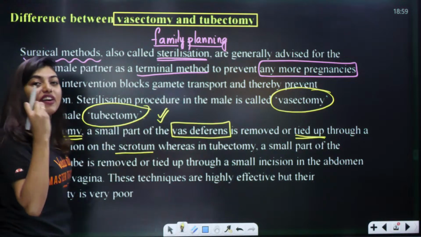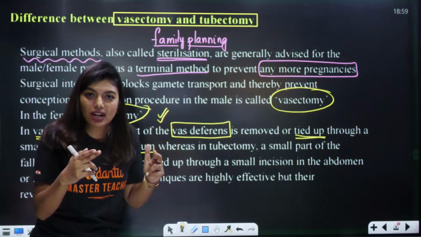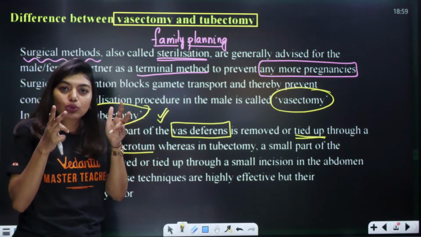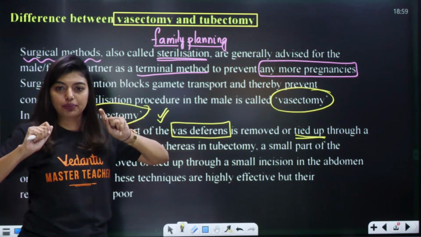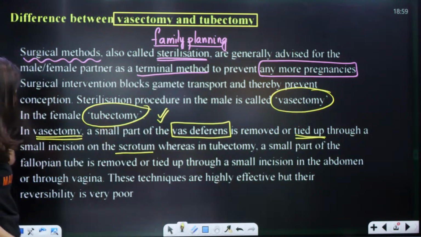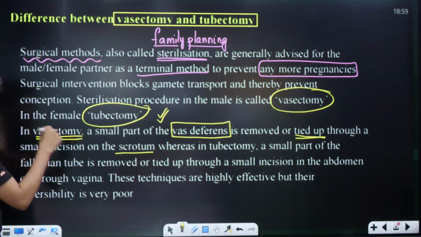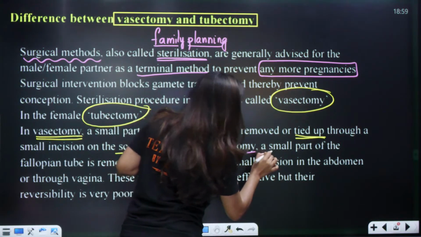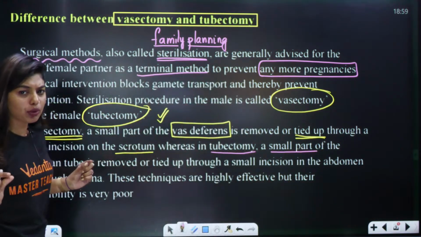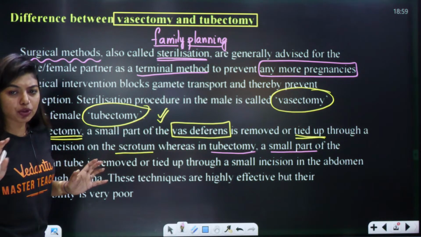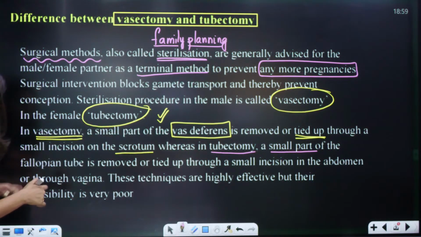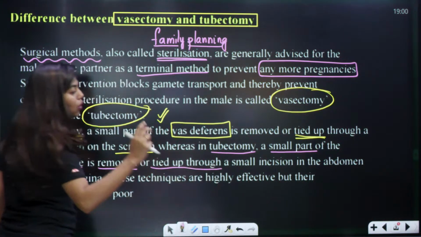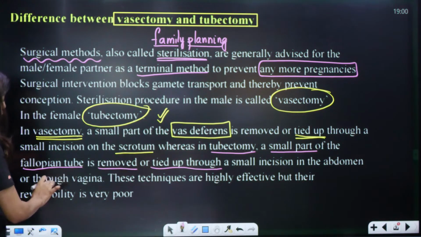So, understood students, vasectomy is where you cut the vas deferens and tie the vas deferens. Tubectomy means where you cut the fallopian tube and tie the fallopian tube. Clear? Thumbs up in the chat, all of you. In tubectomy, a very small portion will be cut, not a bigger portion, got it. So, a small part of the fallopian tube is removed or tied up through a small incision in the abdomen or through the vagina.